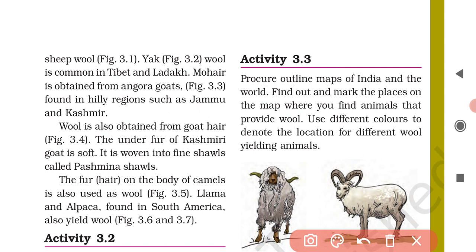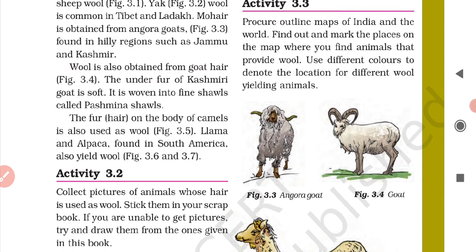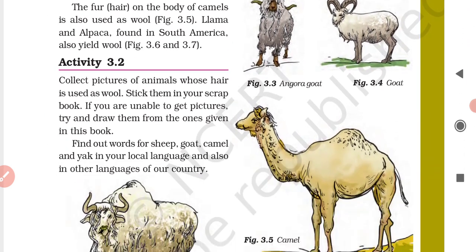The under fur of Kashmiri goat is soft. It is woven into fine shawls called pashmina shawls. The fur on the body of camels is also used as wool. Llama and alpaca, which are found in the countries of South America, also yield wool. Clear?